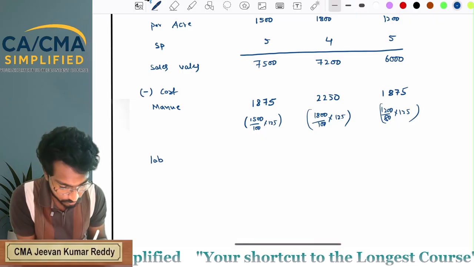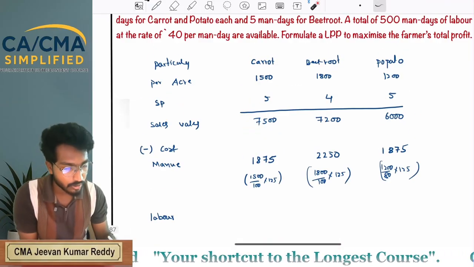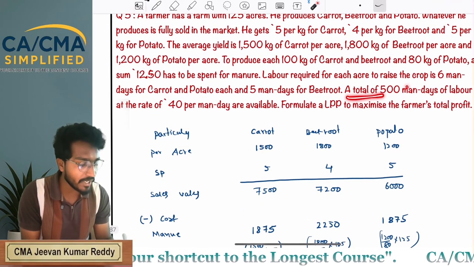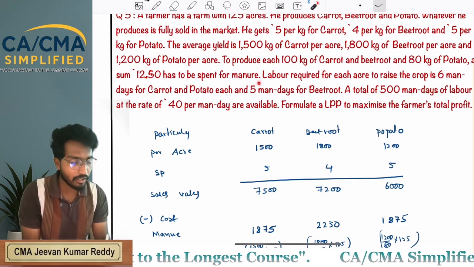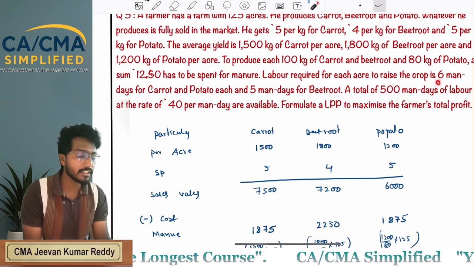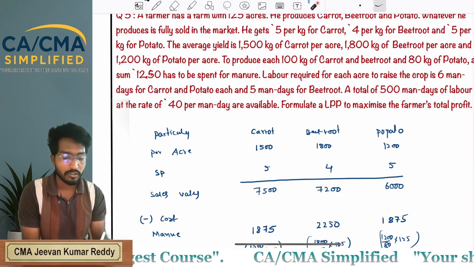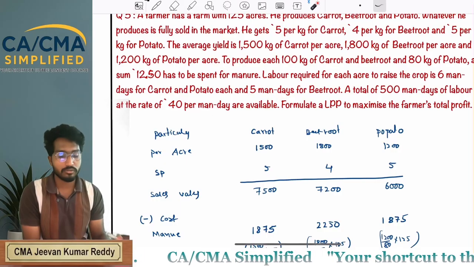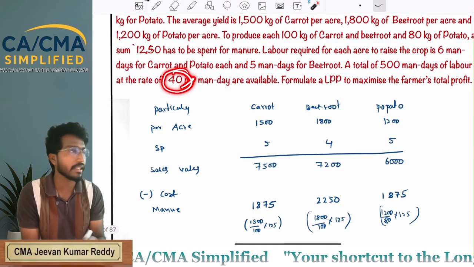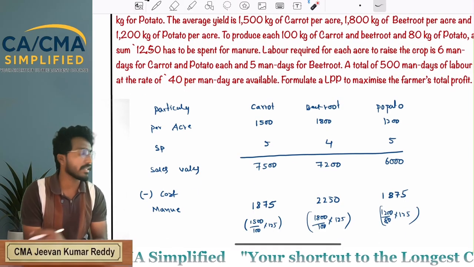labor. Per acre, how many man days are required? 6 man days per carrot and 6 man days per potato, 5 man days for beetroot. And per each man day you are incurring an amount of how much? 40.